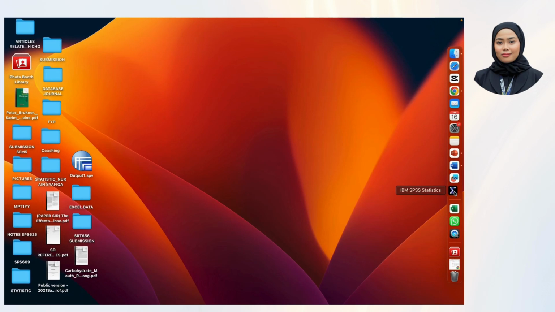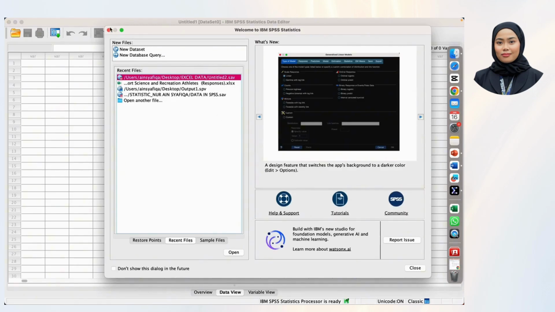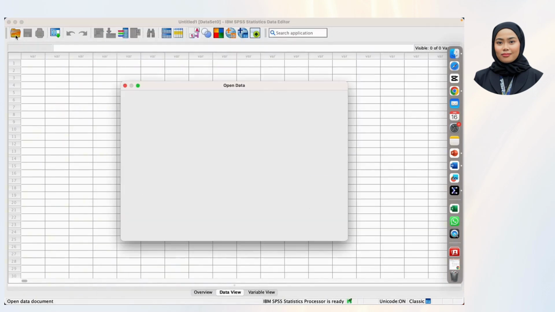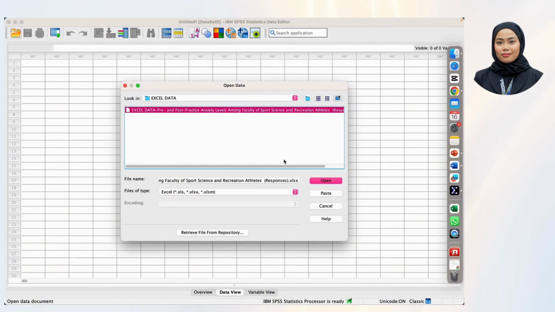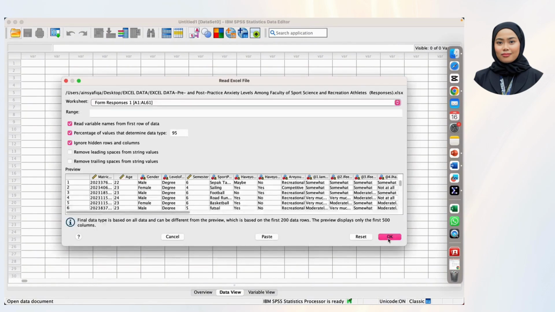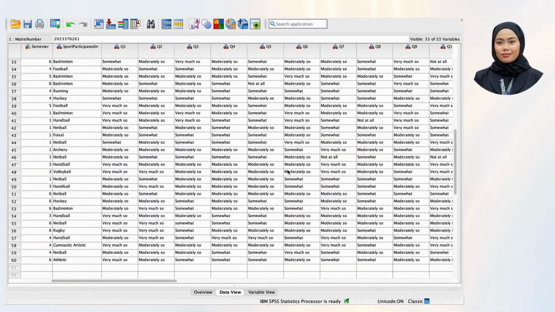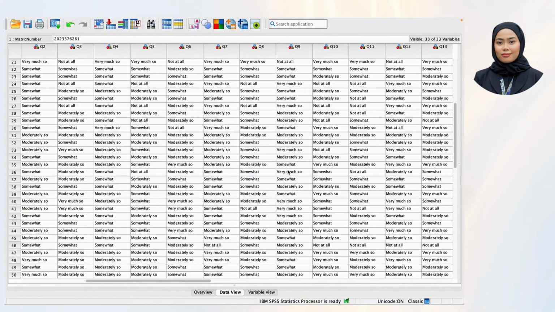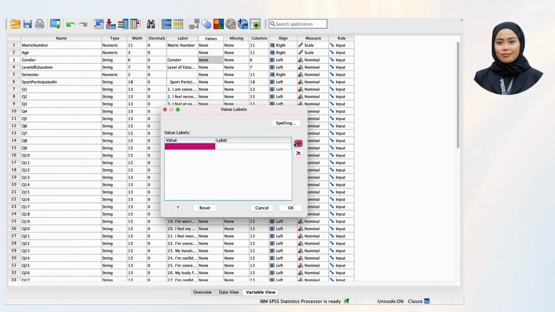Transfer data from Excel to SPSS. Firstly, open the SPSS application and then click on File, Import Data, and click Excel. Click the Excel file that contains the related data and make sure there is no missing data in the Excel. Next, go to gender on the value column and then enter 1 for male and 2 for female.